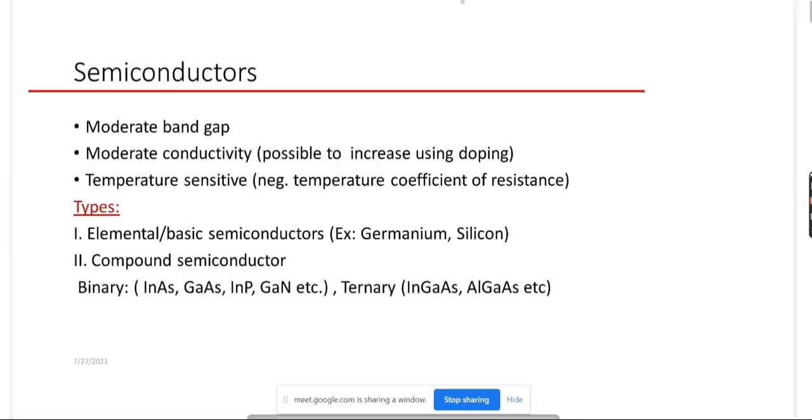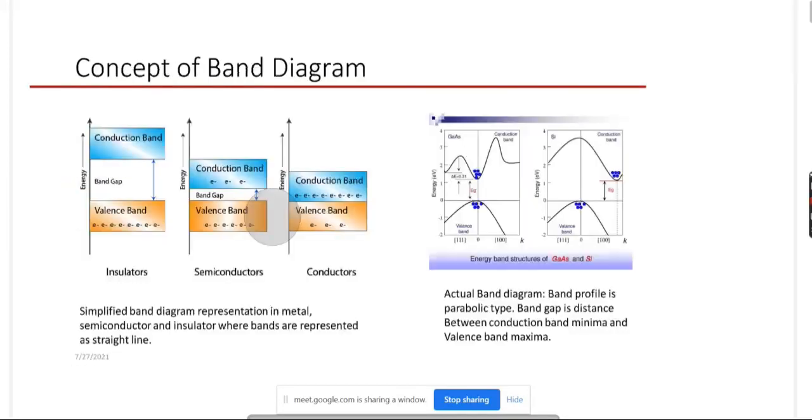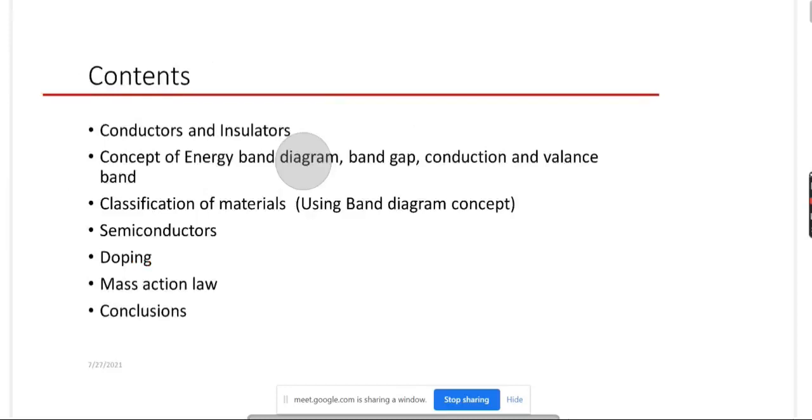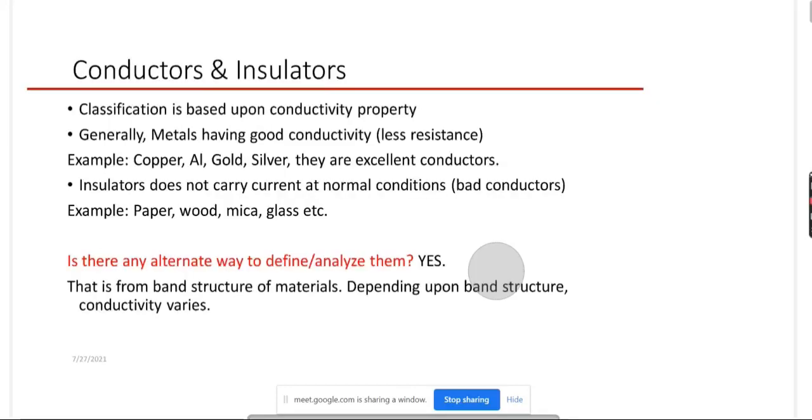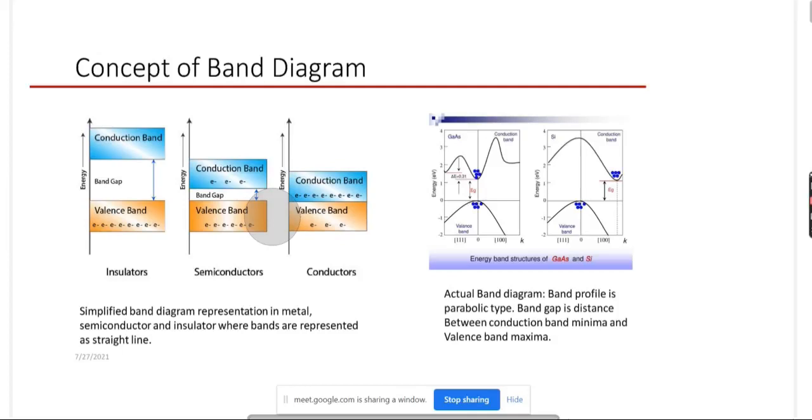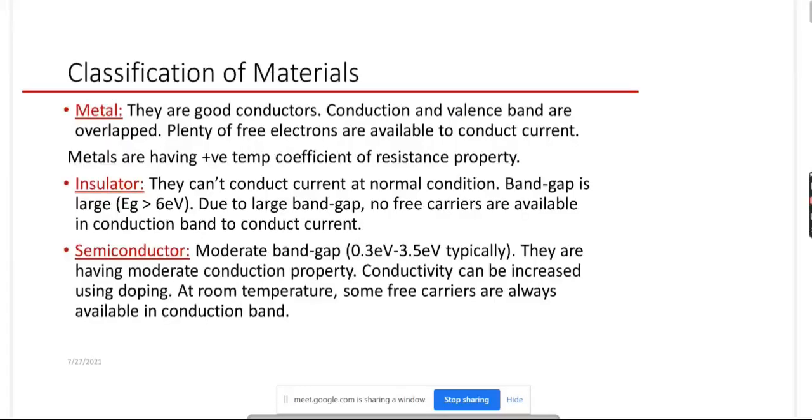Yesterday in class we discussed so many things regarding the basics of semiconductors. We discussed the energy band diagram, the conduction band, the valence band, and the concept of band gap. So you can take a look at all those things we discussed. The conductors, insulators, the concept of the band diagram. Then based upon the band diagram we classified what is metal, what is insulator, and what is semiconductor.